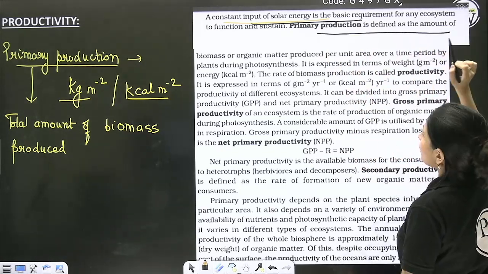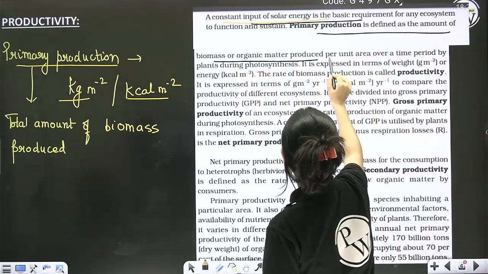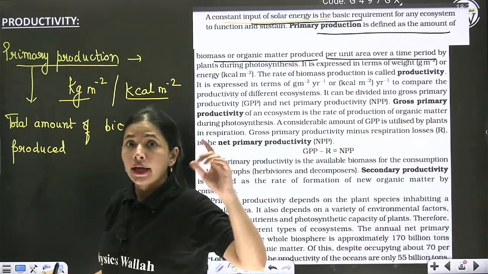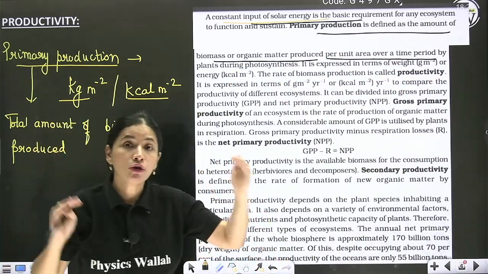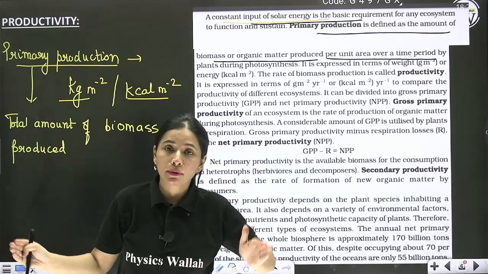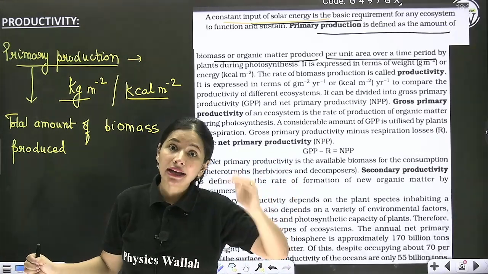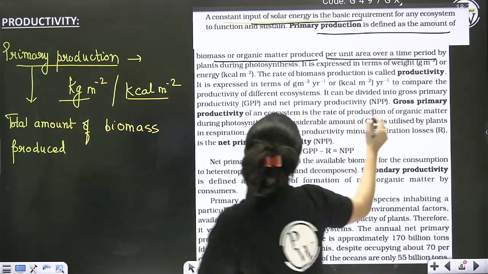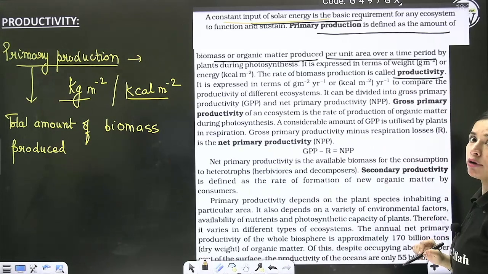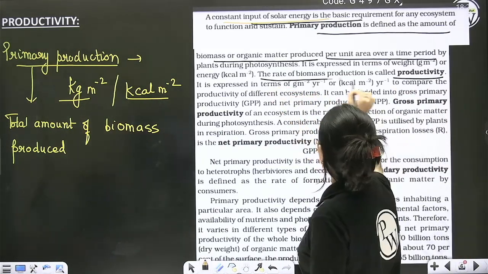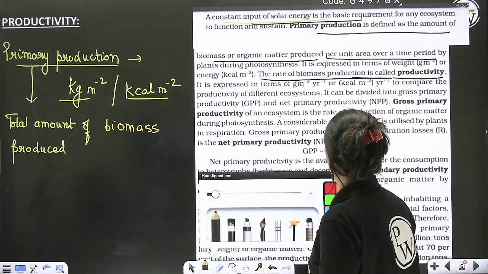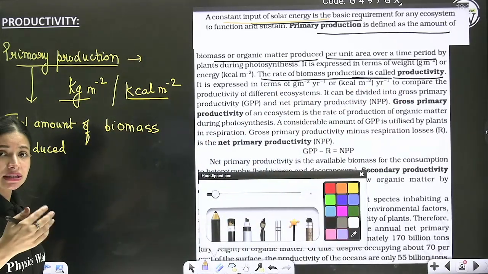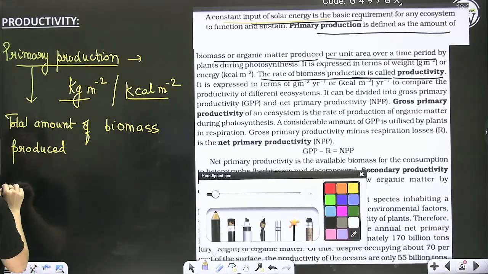Primary production is defined as the amount of biomass or matter produced per unit area over a given period of time. Now, here you have not mentioned in how much time you are calculating the production. So when time is also specified, then that becomes productivity. After this, the next definition is of productivity, the rate of biomass production. So what is productivity? In primary production, you are not mentioning time. You are just saying over a given period of time.